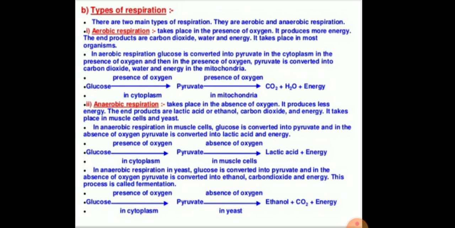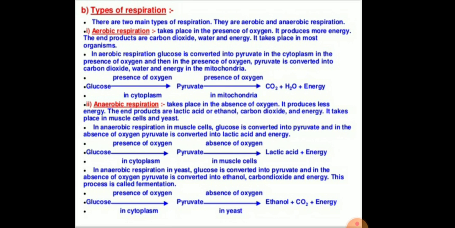So children, in aerobic respiration, glucose is converted into pyruvate in the cytoplasm, and in the presence of oxygen, pyruvate is again converted into carbon dioxide, water and energy in the mitochondria, which is the cell organelle.